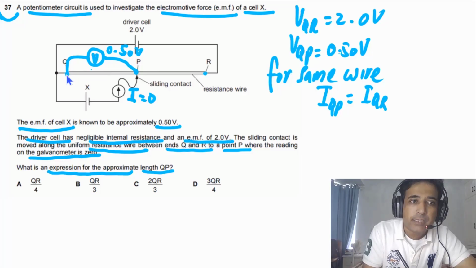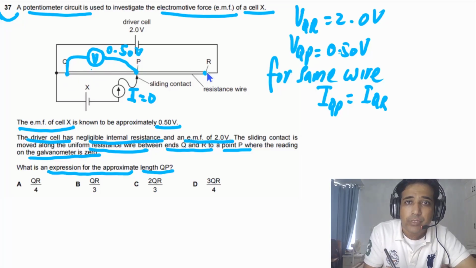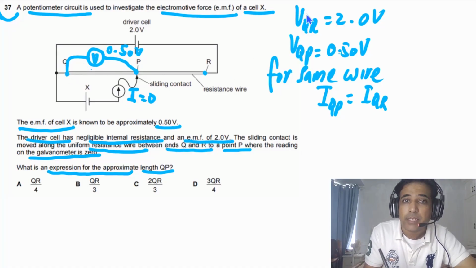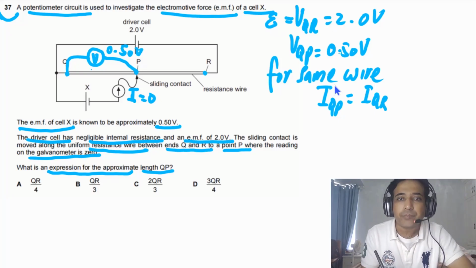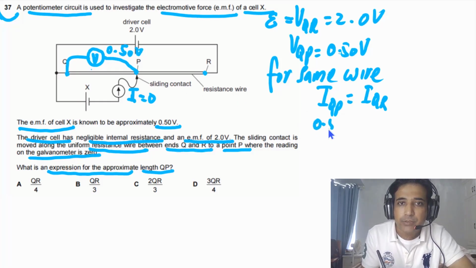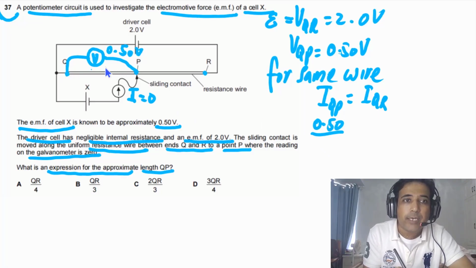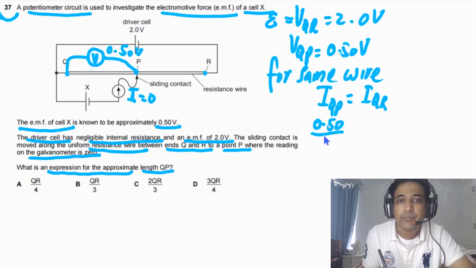Or simply I can say what you need to take, V, has to be the PD across the wire. That's the reason I have written here VQR; in this case VQR is equal to the EMF. So you have to take VQR. So IQP we can calculate: the potential difference, that is 0.50, across this part of the wire divided by the resistance.